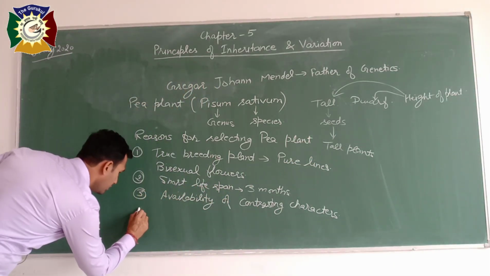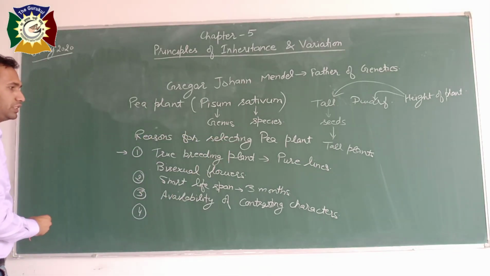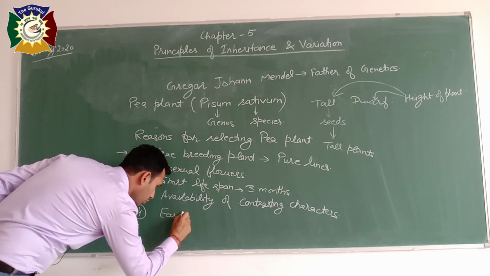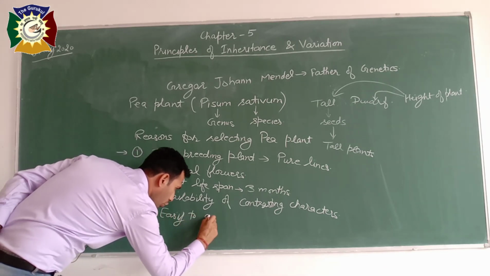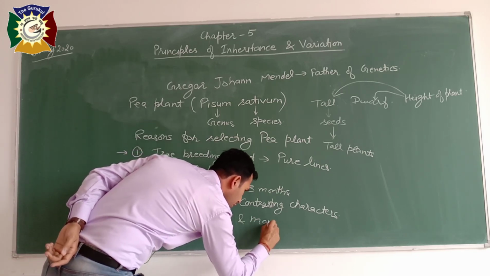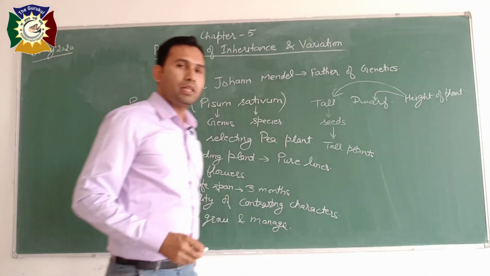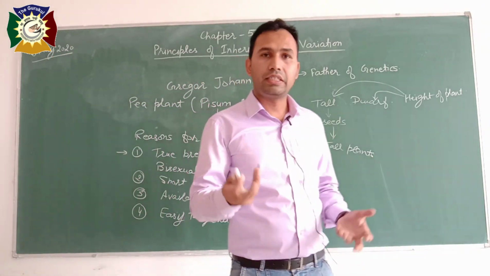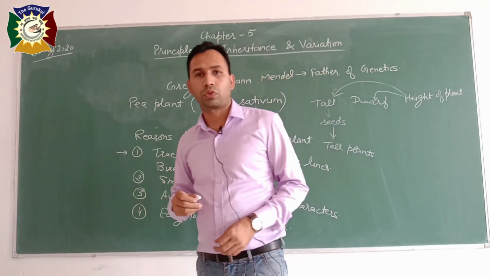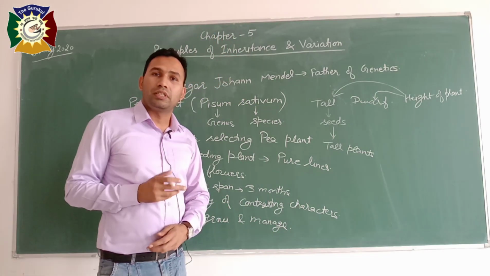The next reason to select pea plant as experimental organism is that it is easy to grow and manage. For example, if he had selected rats or any other organisms like frogs as experimental organisms, they may create problems.